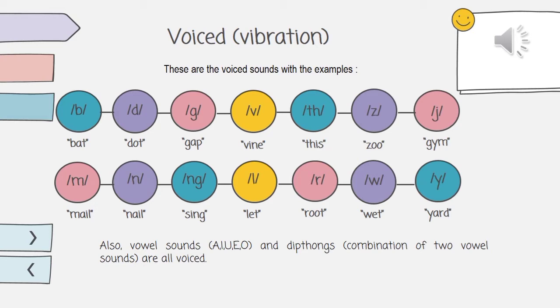B as in bat, D as in dot, G as in gap, V as in vine, TH as in this, Z as in zoo, J as in gym, M as in male, N as in nail, Ng as in sing, L as in lad, R as in root, W as in wet, Y as in yard. Also, vowel sounds A, I, U, E, O, and diphthongs are all voiced.